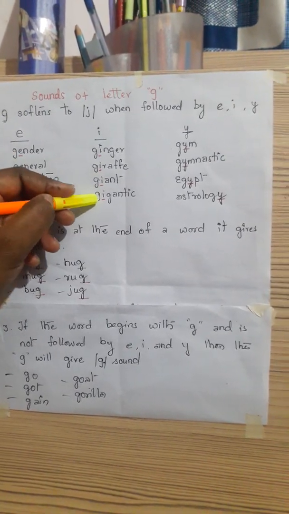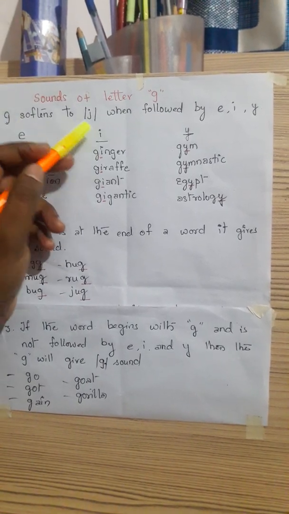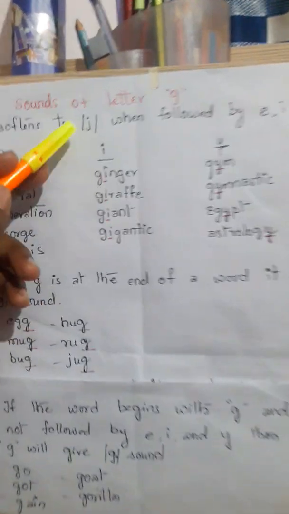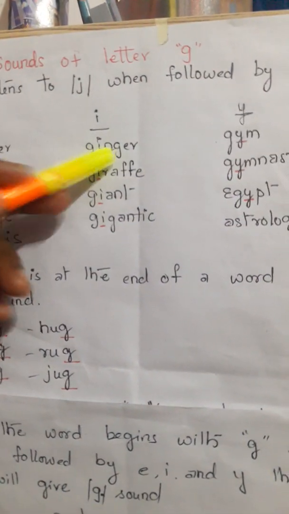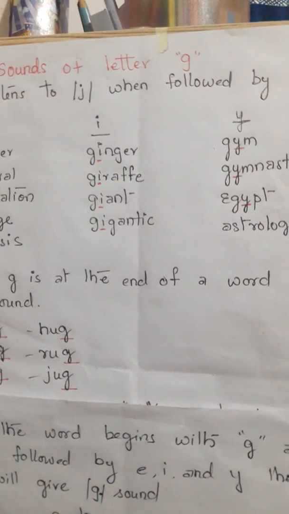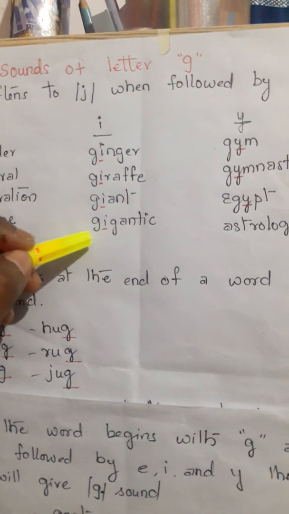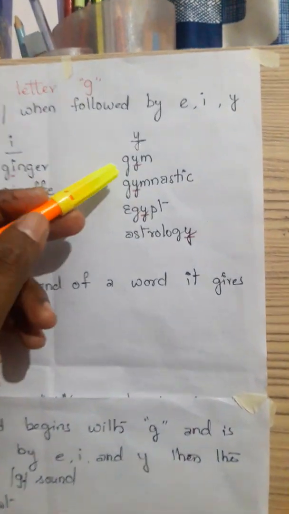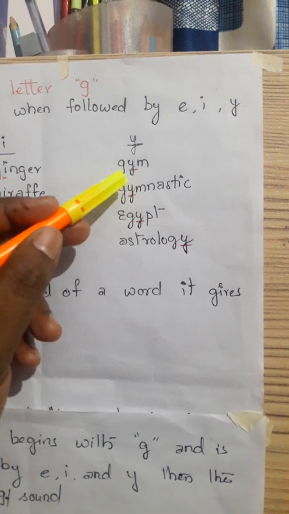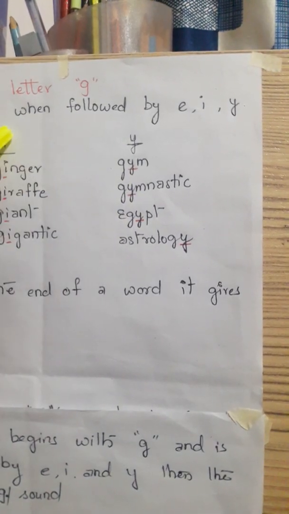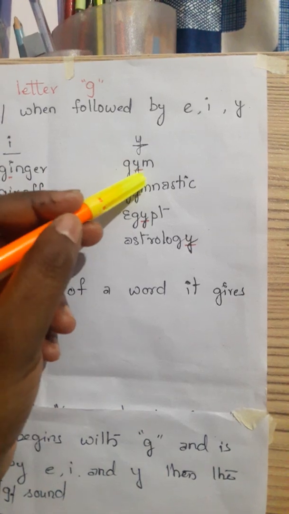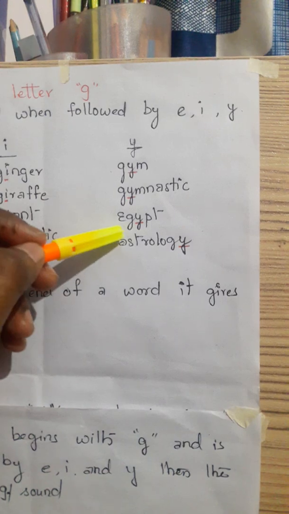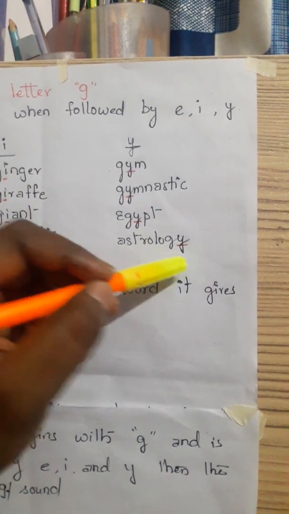See the second case. When the letter G is followed by I, it again gives the sound of J as in ginger, giraffe, giant, gigantic. Now in the third case, G is followed by Y. Again this gives the sound of J. Gym, gymnastic, Egypt, astrology.